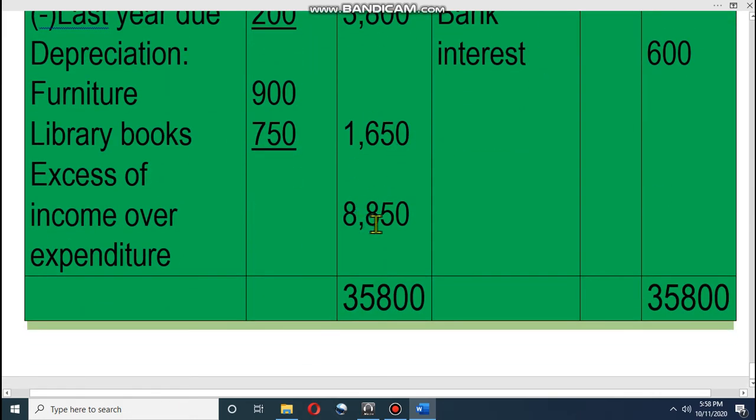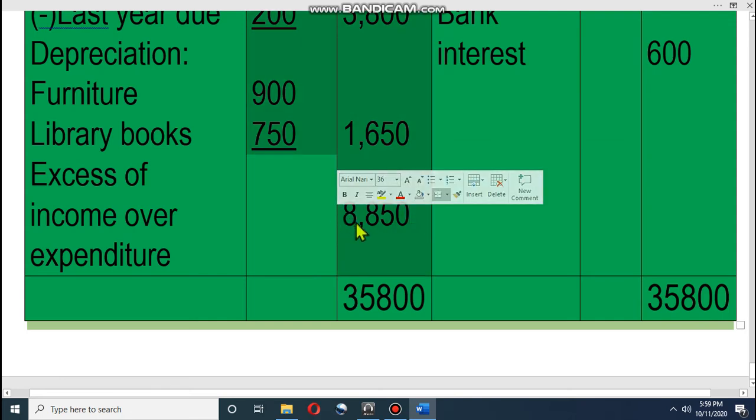Then the difference is 8,850. That means this is the amount of income which is over. From total income we subtract all expenditure, then we get 8,850. This is our income over expenditure. This income is more than the expenditure.